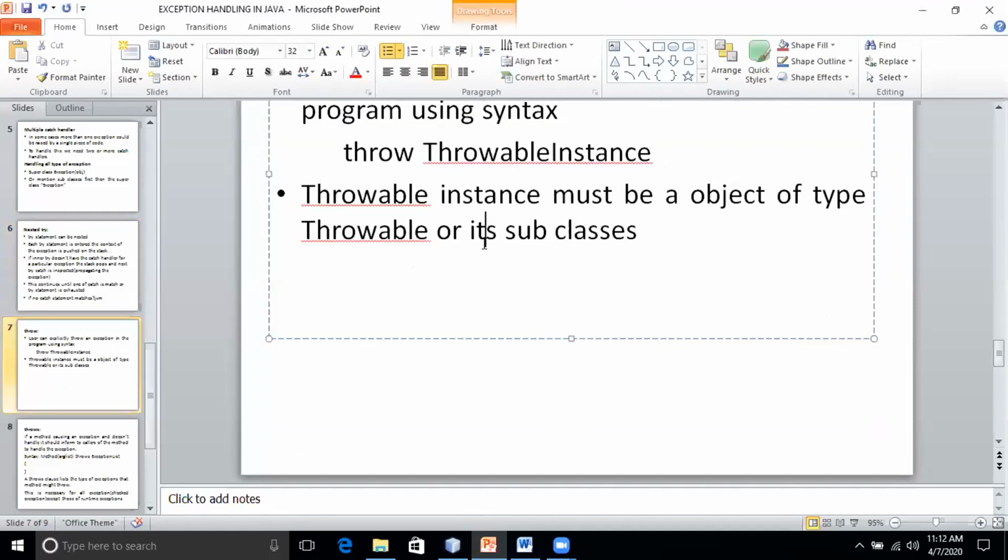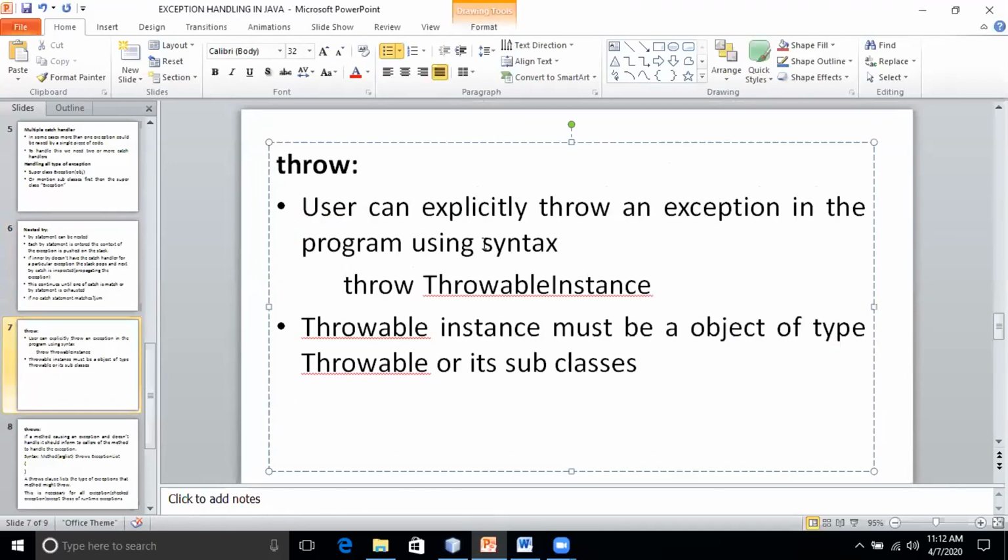Throw is used to explicitly throw the exception. Based on the application, the user can throw the exception. The syntax is: we use the throw keyword and create one object, because an exception is an object. Of what type?